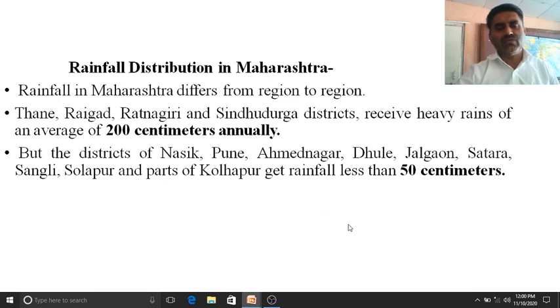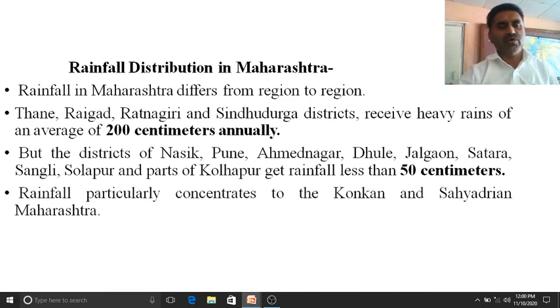Whatever humidity was there decreases, and that's why there is less rainfall, only up to 50 centimeters. Rainfall is concentrated in the Konkan and Sahyadri, so Thane, Raigad and Ratnagiri receive more rainfall, while other districts receive less.